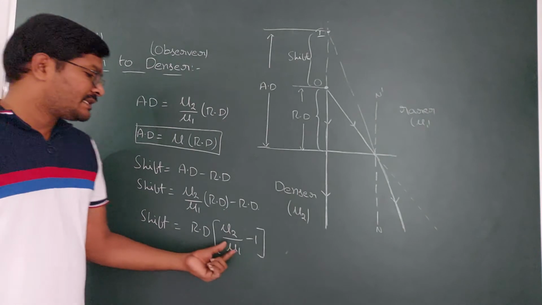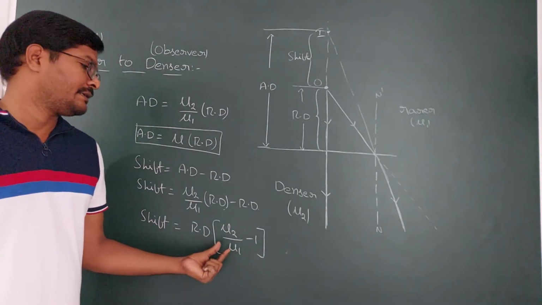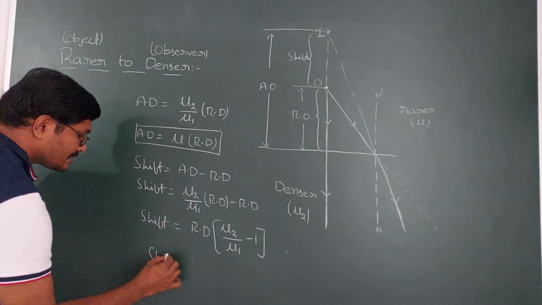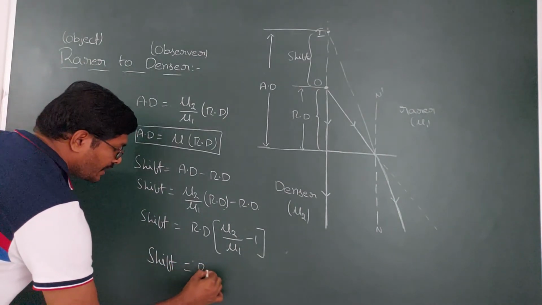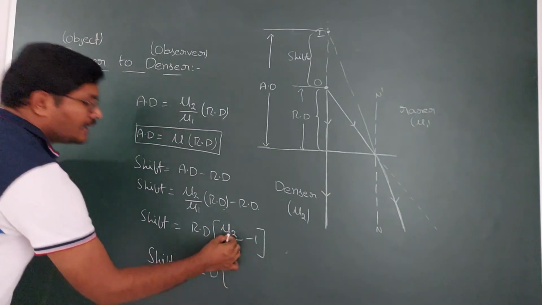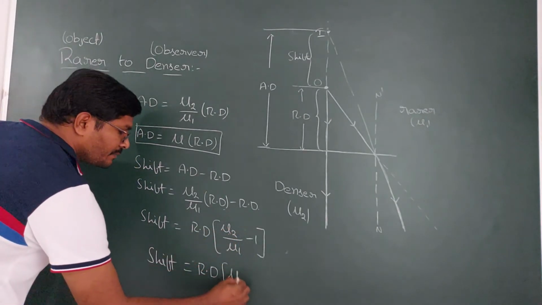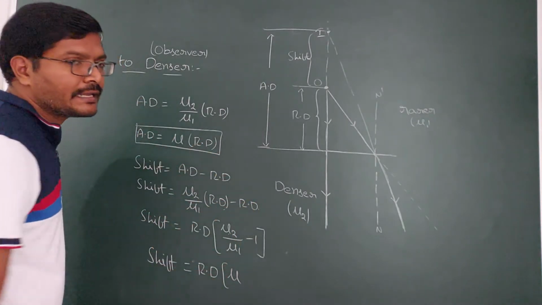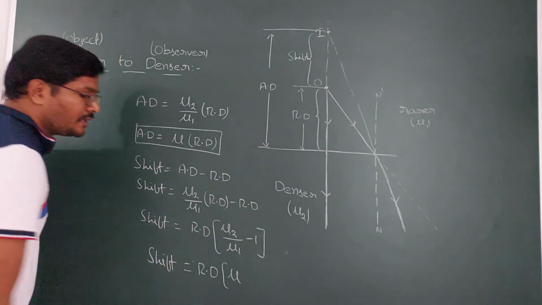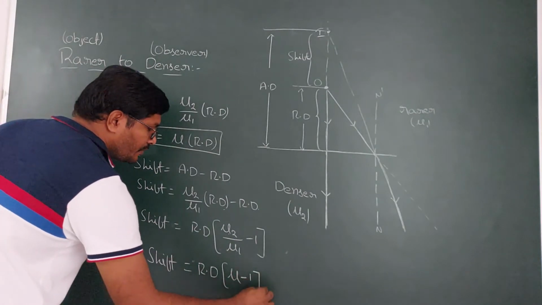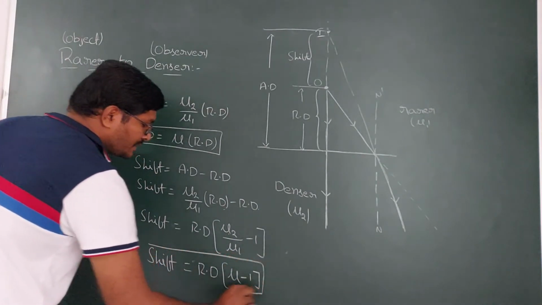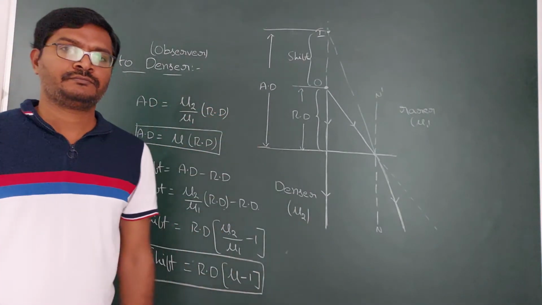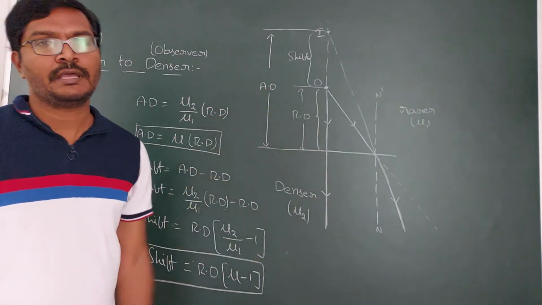If the rarer medium is air, a special condition, then you are going to get the shift as real distance into... the denser medium is having refractive index mu, and the rarer medium is having refractive index 1, because the rarer medium we are considering as air. For air, mu is 1. Then you are going to get this as Rd into (mu minus 1). This is the shift you are going to get when the light ray is traveling from rarer to denser. Okay, this is how you are going to get the image.